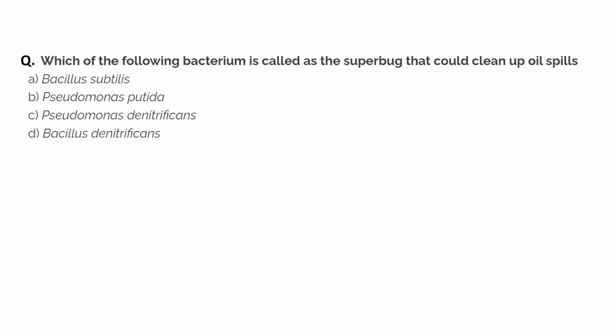Which of the following bacteria is called a superbug that could clean up oil spills? So superbug कौन सा बैक्टीरिया होता है? So Pseudomonas putida is the right answer. Pseudomonas putida is a bacteria that is used for the removal of pollutants, mainly hydrocarbons. It can degrade a large number of hydrocarbons. That's why it's known as a superbug. So the right answer is Pseudomonas.